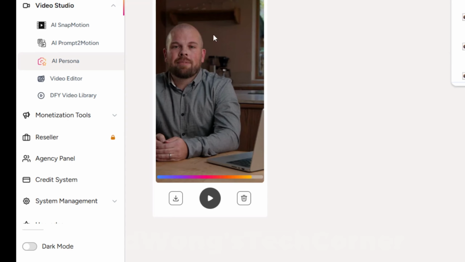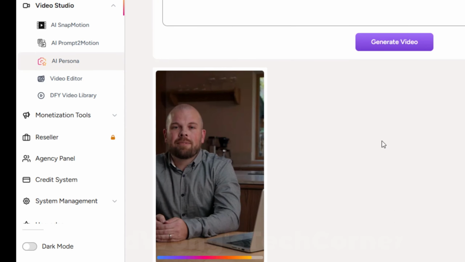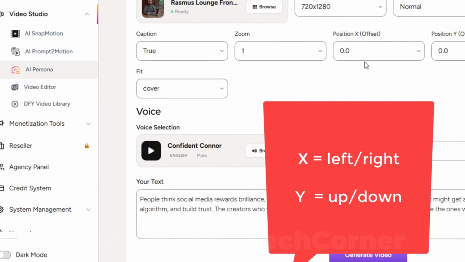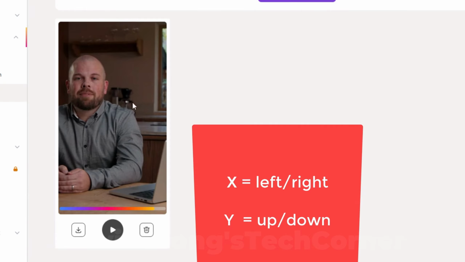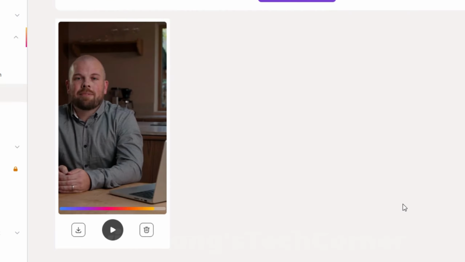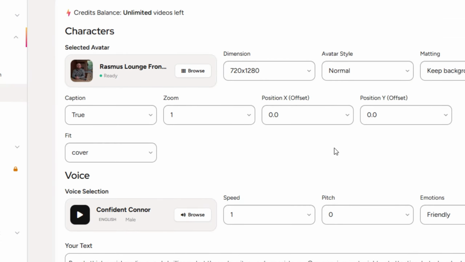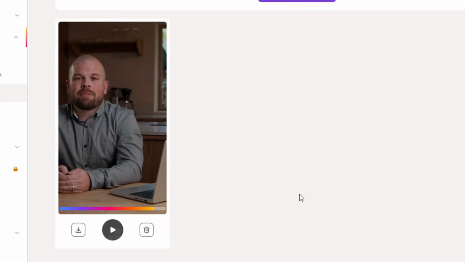You know, I noticed that he's a little bit off-center, but I actually like that because I wanted his computer to be in the frame anyway, so we can still see a little bit of his computer. If you wanted to manually adjust that, if you wanted to regenerate, what you would do is change the offset. You would change that position to scoot him over a little bit. But again, like I said, this works perfectly. And I think you'll find that most of the avatars do work well centered in the frame. That's just sort of the way those avatars are designed. So you shouldn't need to worry much about the positioning and the offset unless you're doing something like integrating this or overlaying it on top of something else.